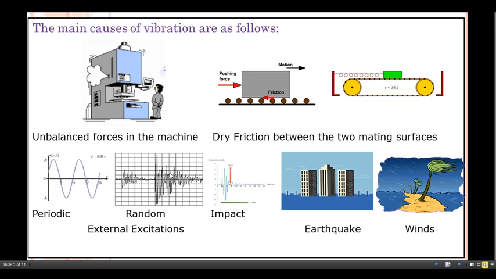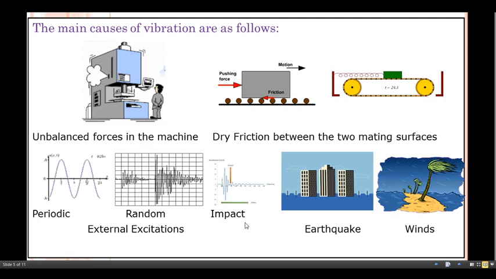Then the next one is the random nature of excitation. Periodic vibrations come into the picture if you take the example of a simple pendulum. For random excitations, take the example of an earthquake. We cannot predict the force that comes from the bottom of the earth, and we don't know its value. So this is the case of a random excitation.